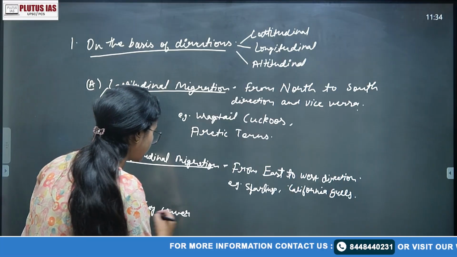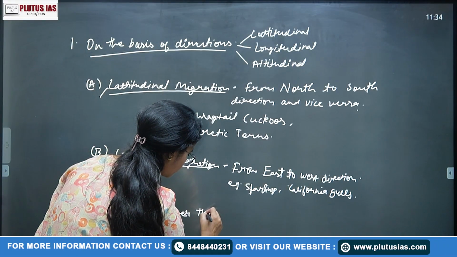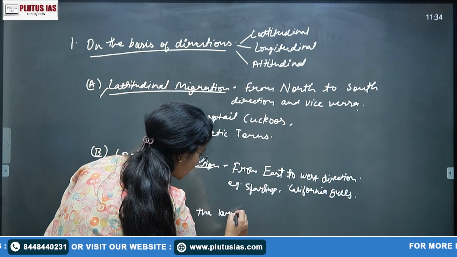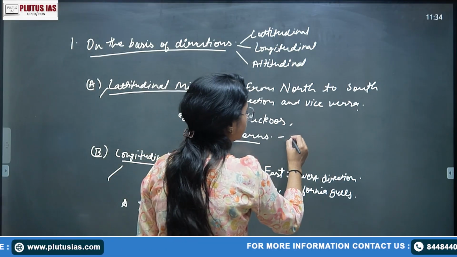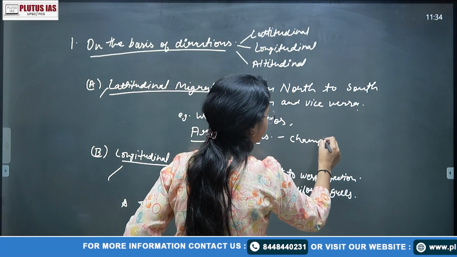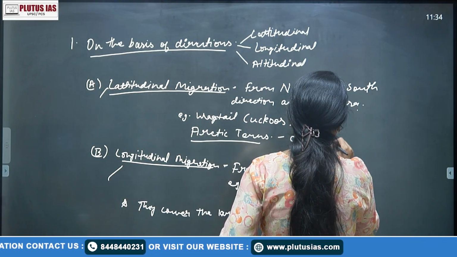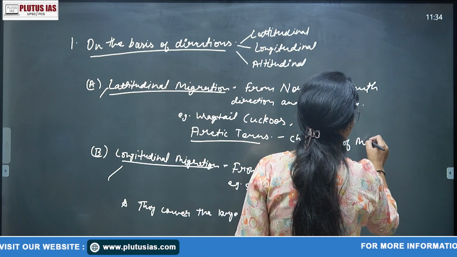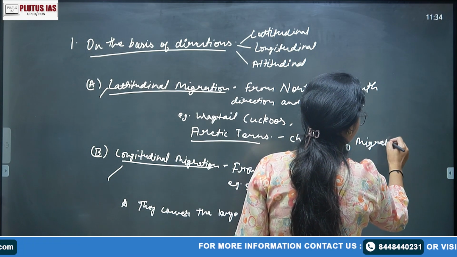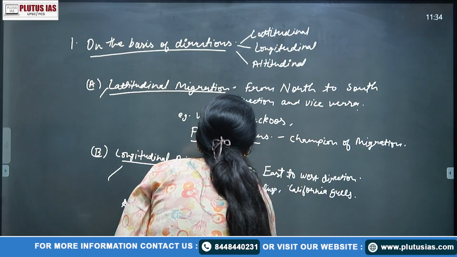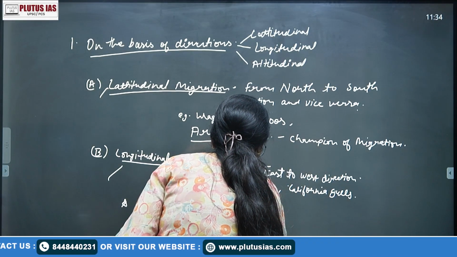So they generally cover large distances. That's why the Arctic tern is known as the champion of migration; they literally cover very large distances.